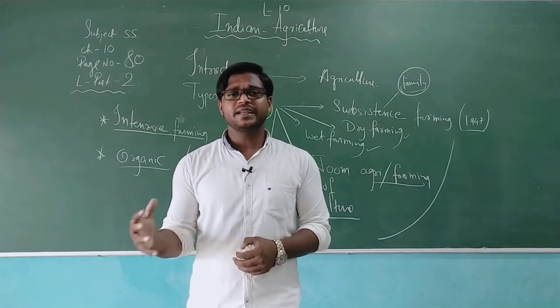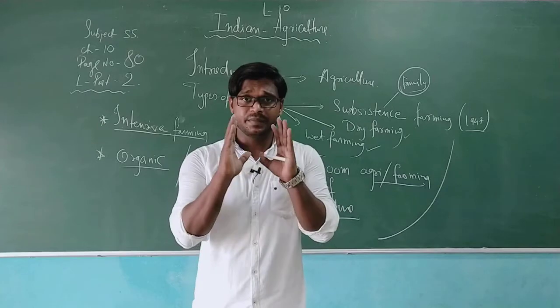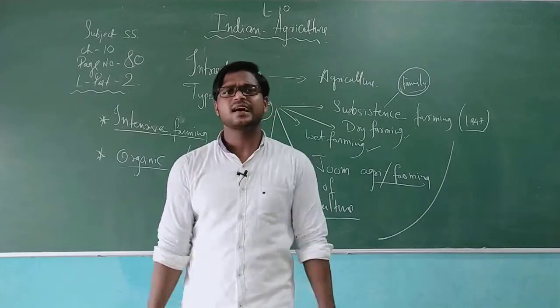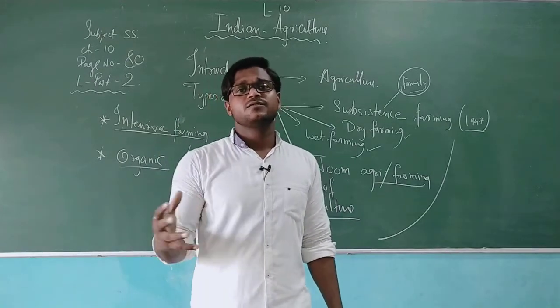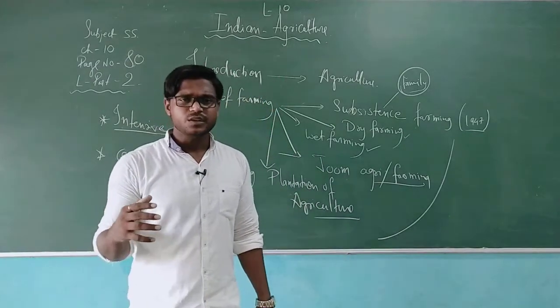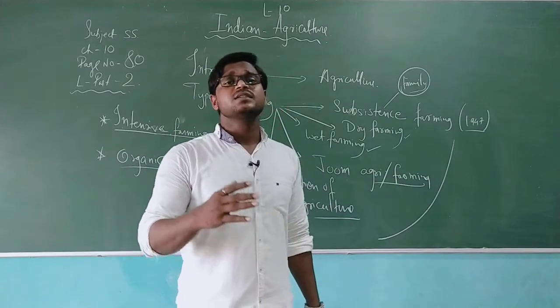Now, a temperature of 20 to 25 degrees is needed to produce groundnut. A question can come in your final exam: write details about the groundnut, or observe the picture for the details. So that's how it is. It can also be sown during the summer season.